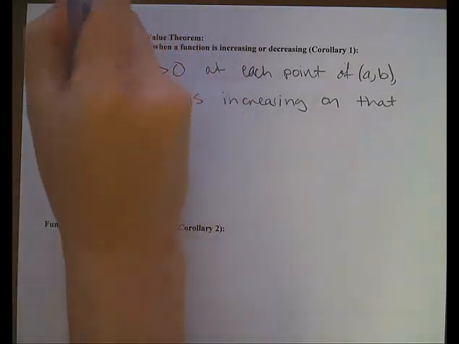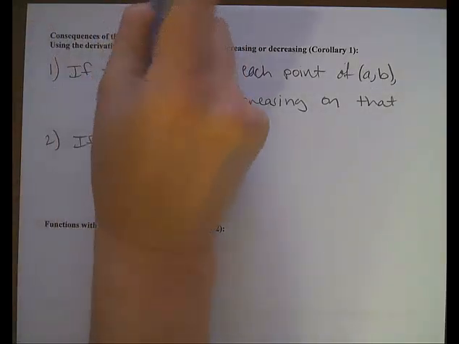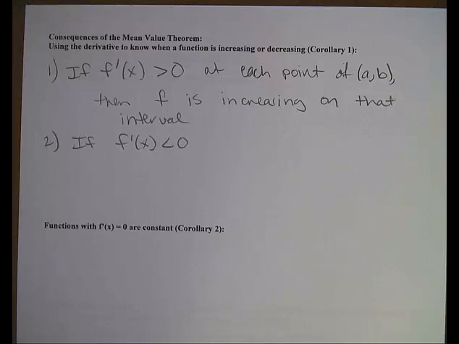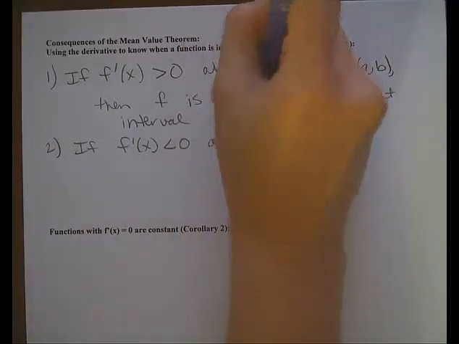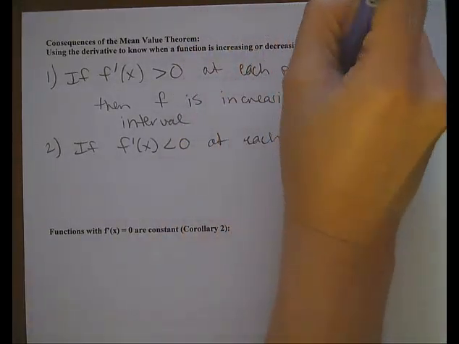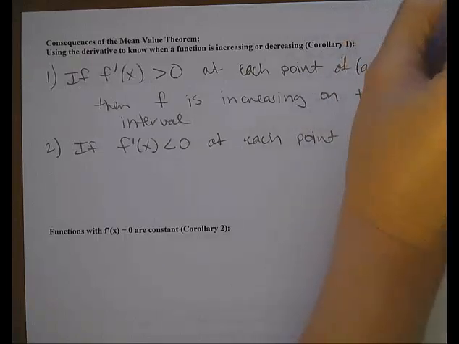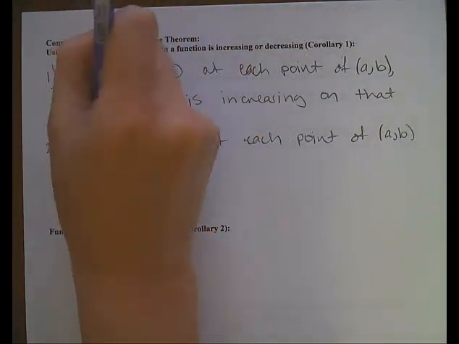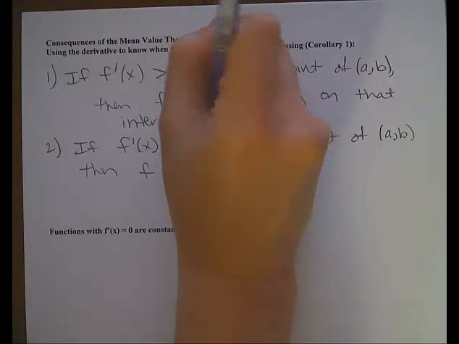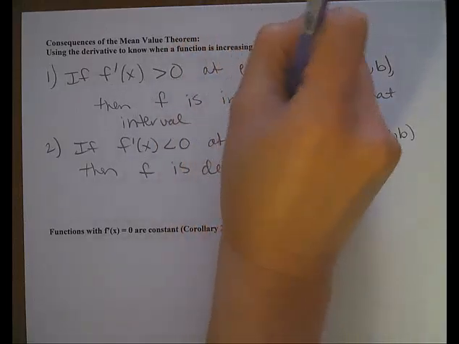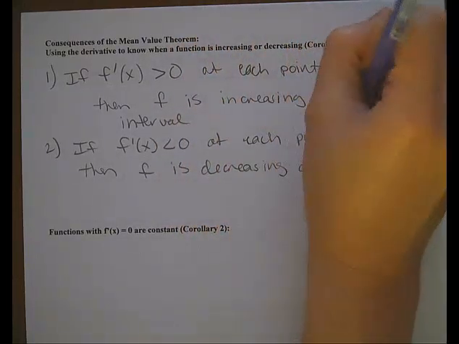Likewise, if a derivative is negative, or less than 0, at each point on an interval, then the original function f is considered to be decreasing on that interval.